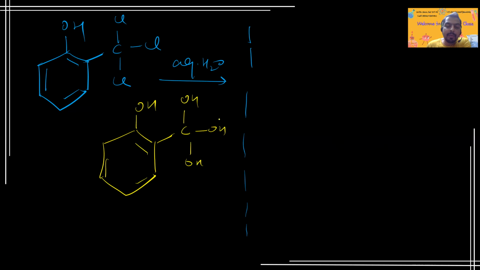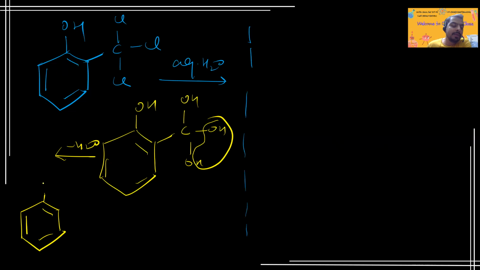Again dehydration will happen, minus H2O. When H2O departs, we will get OH and C double bond OH. That is called ortho salicylic acid. Okay, so this is the ortho salicylic acid.